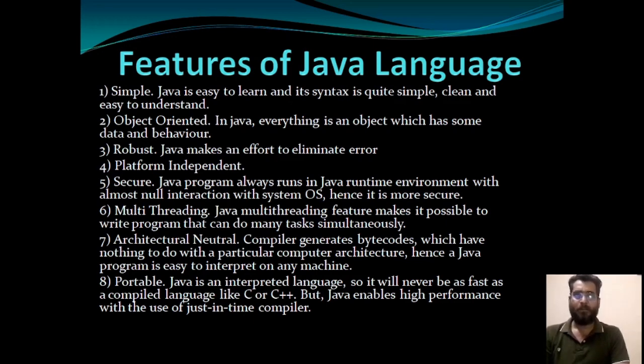So this is all about today's topic: what is Java, what is the difference between compiler and interpreter, types of Java programming language, what is Java compiler and Java interpreter. So I hope you understand the main and very important topics of any programming language. So that's it for today.